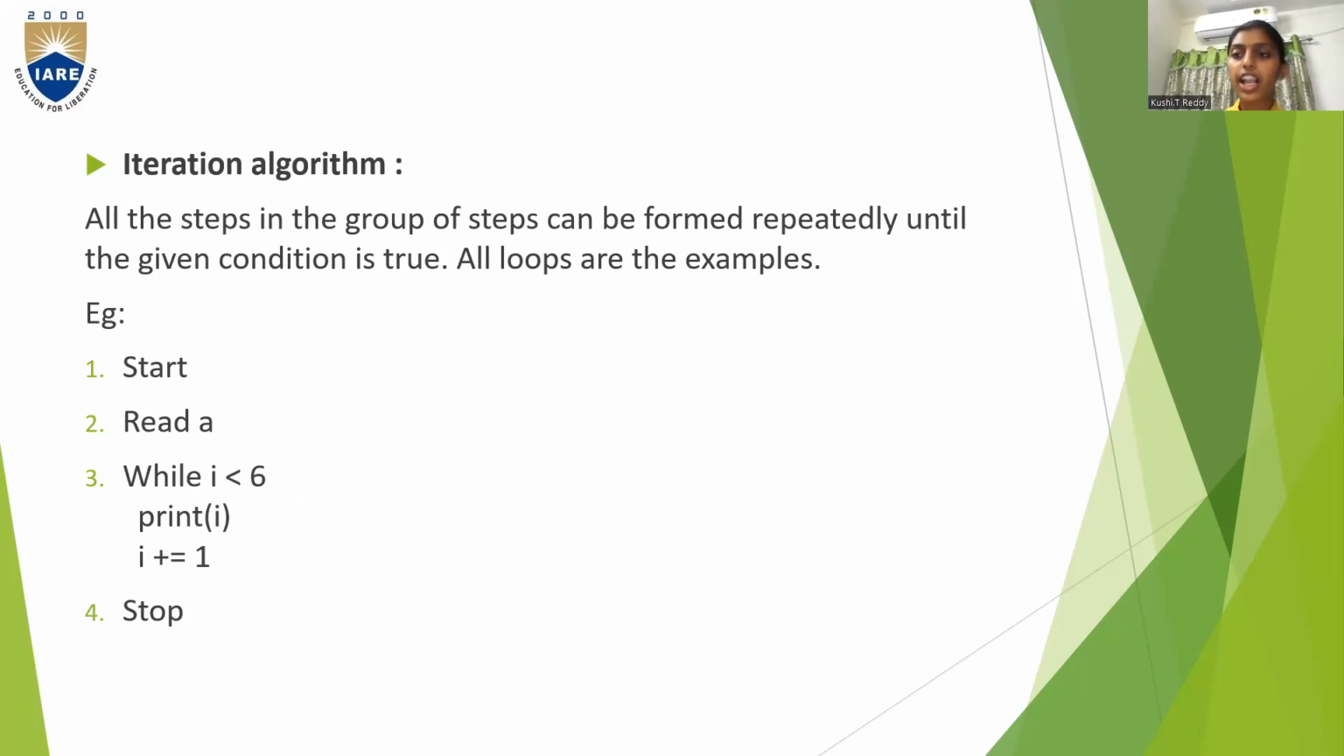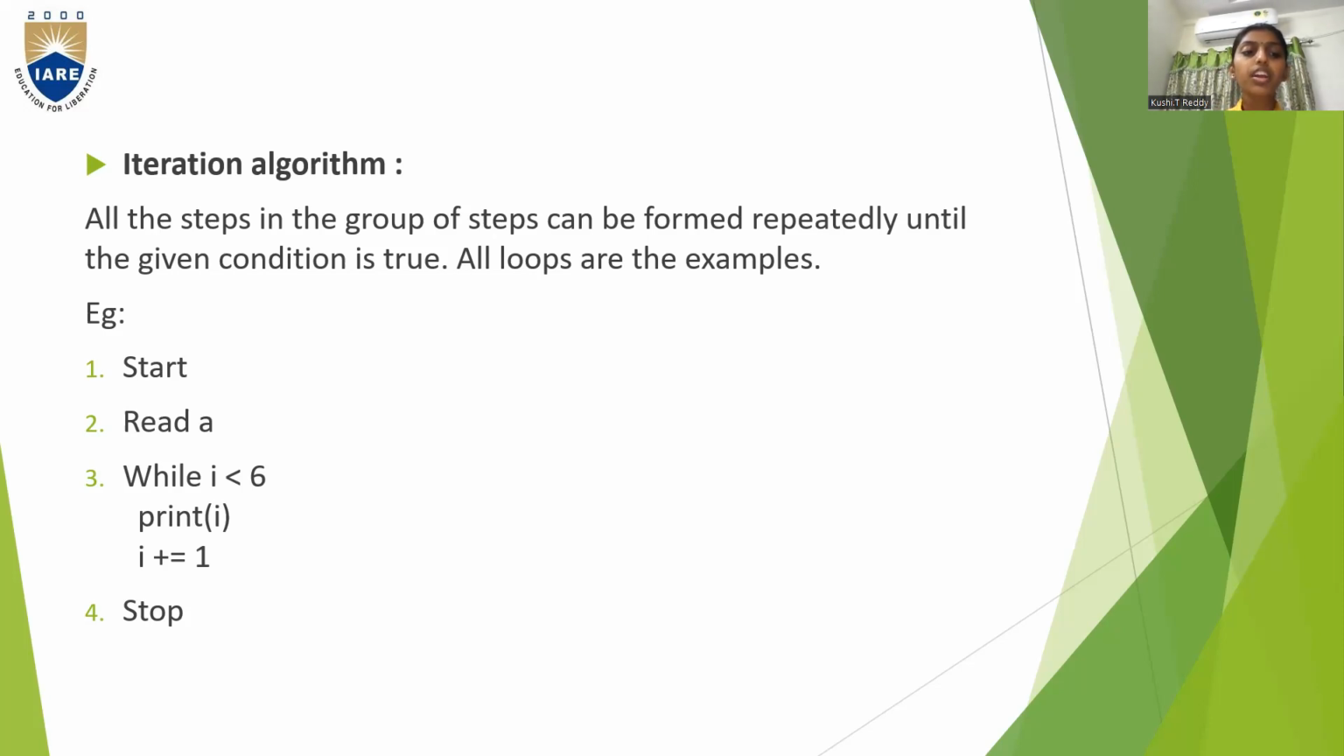And the other type of algorithm is the iteration algorithm. All the steps in the group can be performed repeatedly until it meets a stopping condition or true condition. All loops are examples of iteration algorithms. So generally iteration means loops. All these loops come under iteration algorithms. So for loops, you will write algorithms based on iteration algorithms.